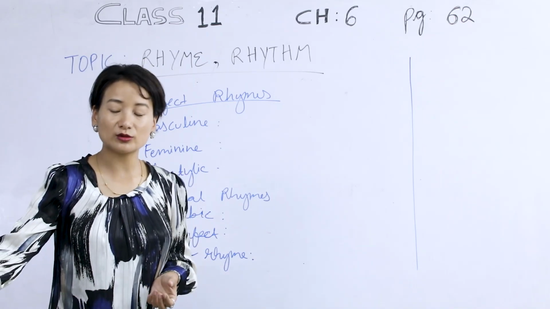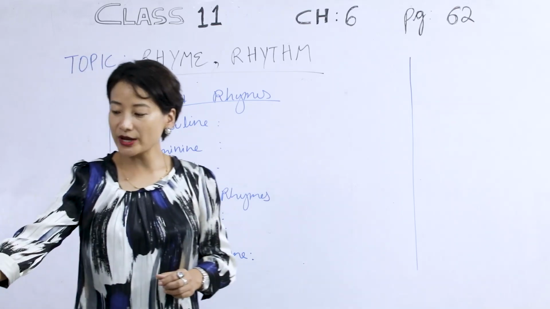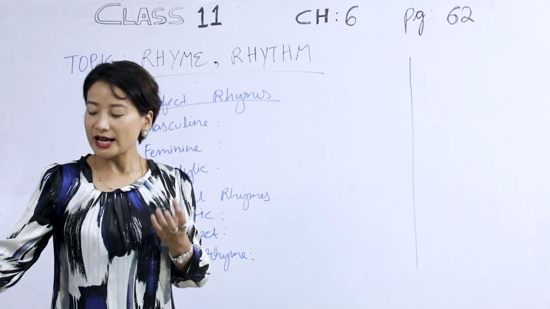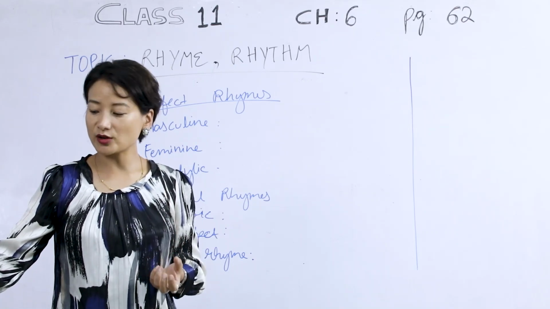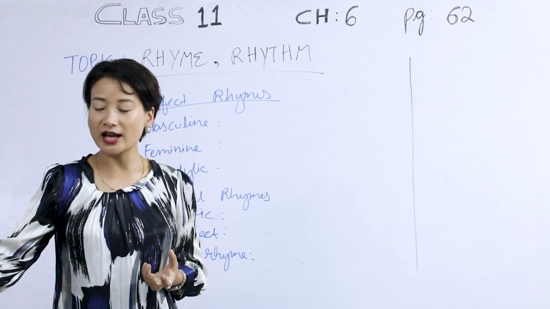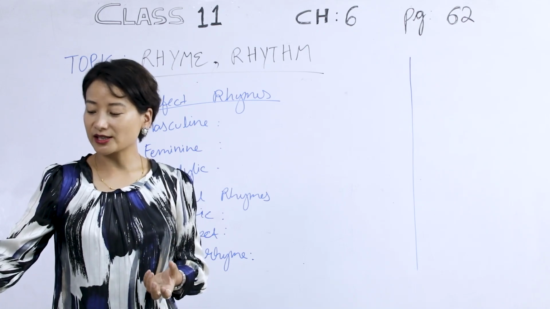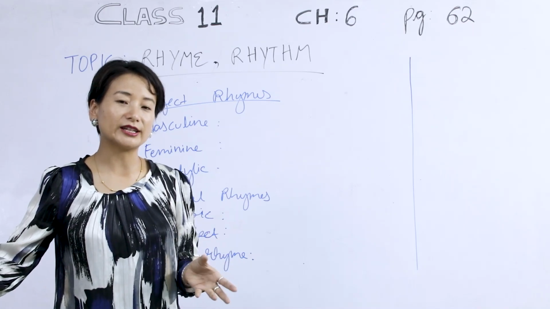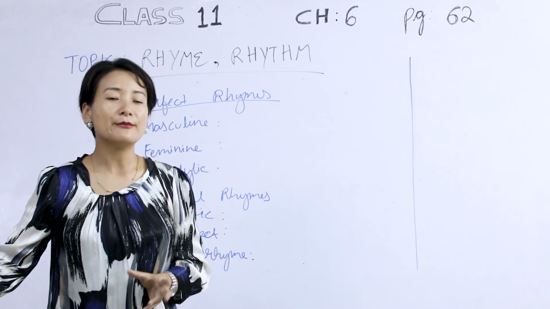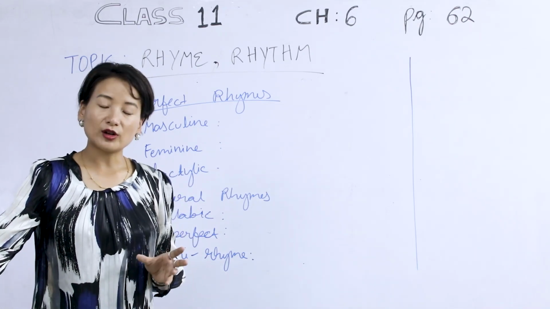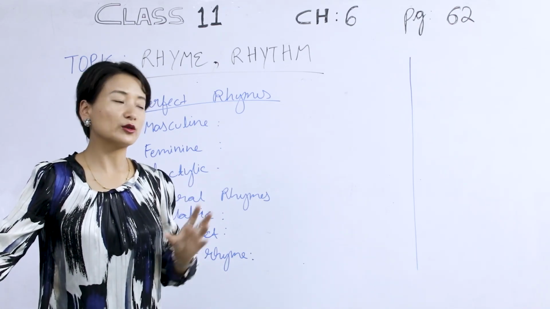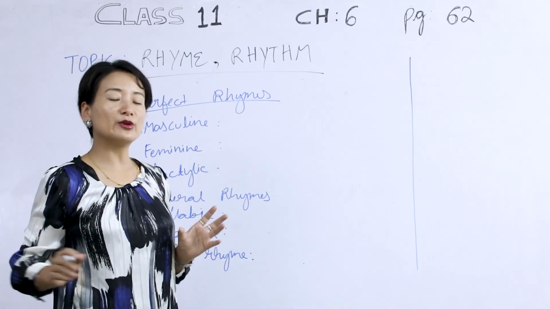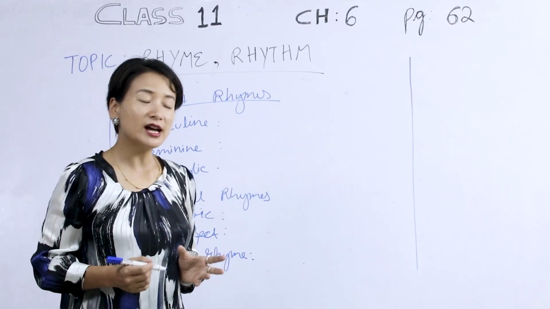You would find it on page 62. On page 62. So first of all, our question here is, study the table on the different kinds of rhyme, then pick out instances of as many kinds as possible from the poem. So the poem here is in reference to that poem, why can't a woman be more like a man? Now, first of all, we need to understand the different kinds of rhyme that we would be finding. But before we move on to that, we need to understand what is a syllable.